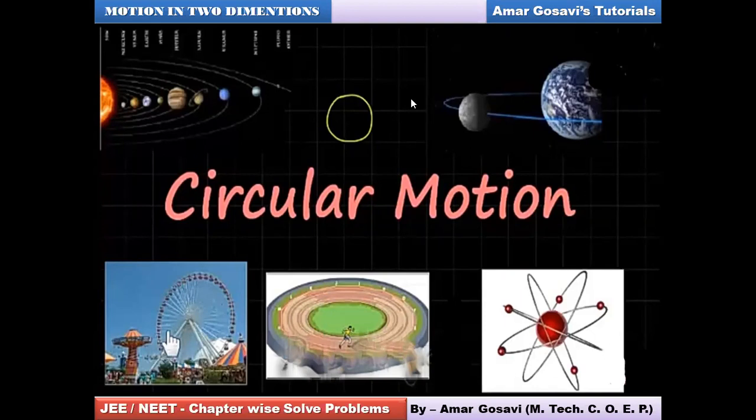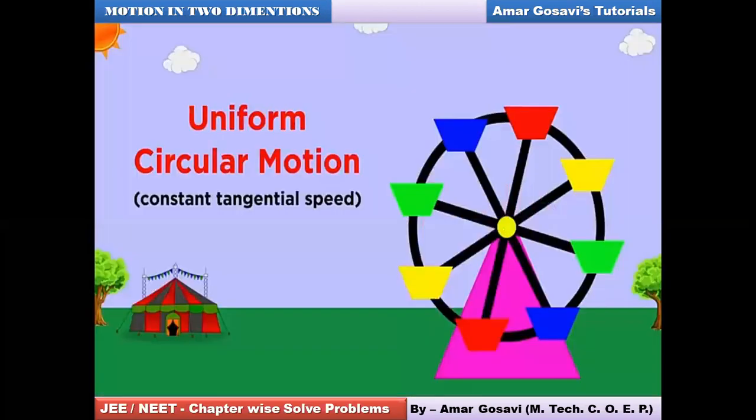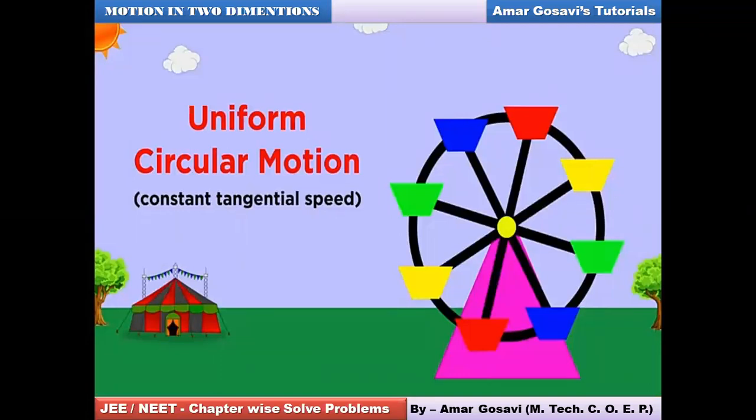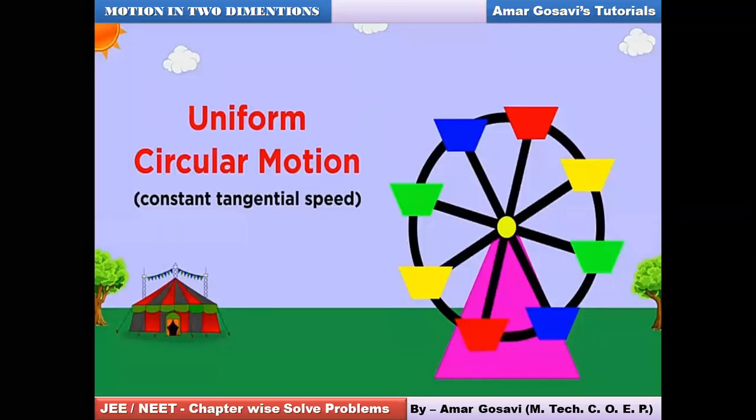Now, when we talk about circular motion, we need to define certain basic things. Let's understand when this circular motion can be considered as uniform. Basically, there are two types of circular motion possible. So when is it uniform? When the tangential speed is constant. I'll show it in the form of a picture also.